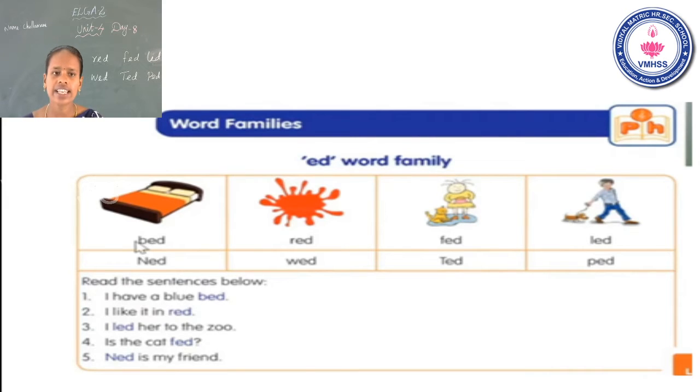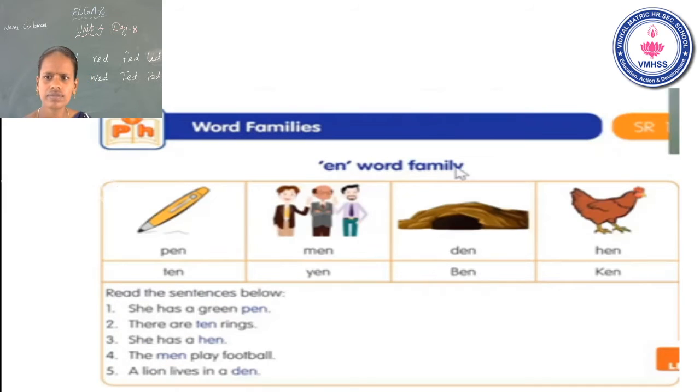The next one is en word family. Okay. See the next slide. Next we will learn en word family. Okay. See the first row: pen, men, den, hen. Pen, men, den, hen. Okay. See the second row: ten, Ben, hen. Okay.